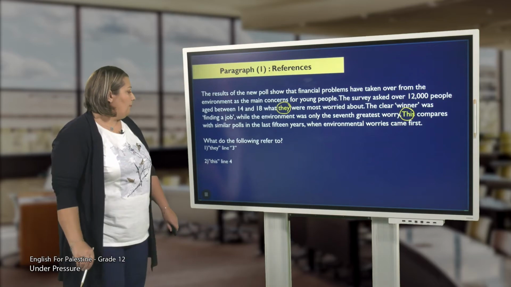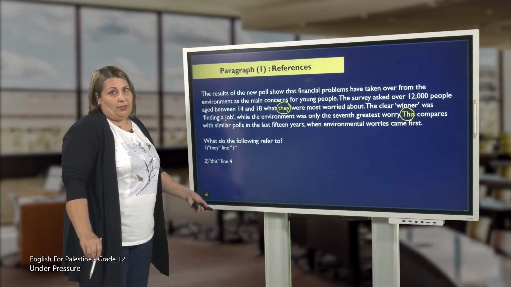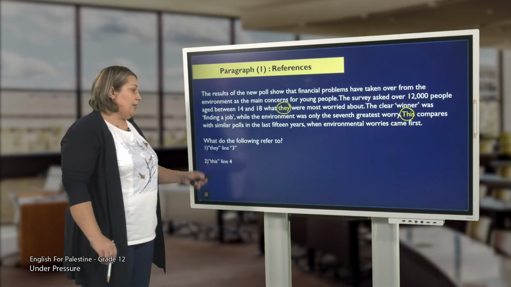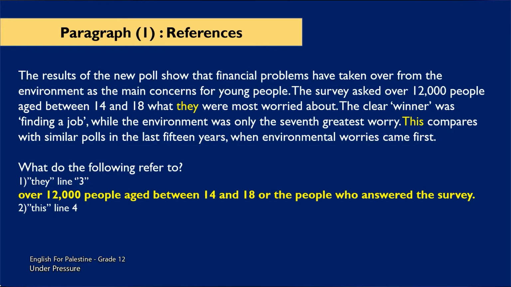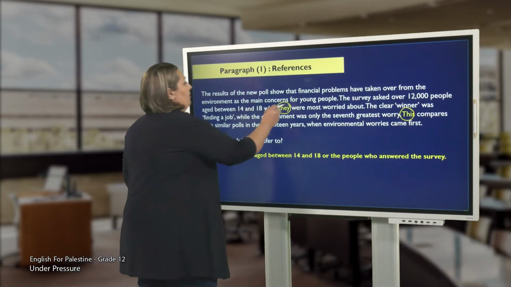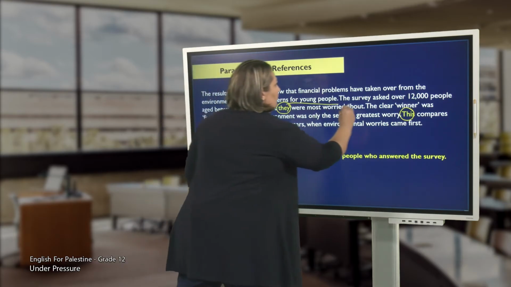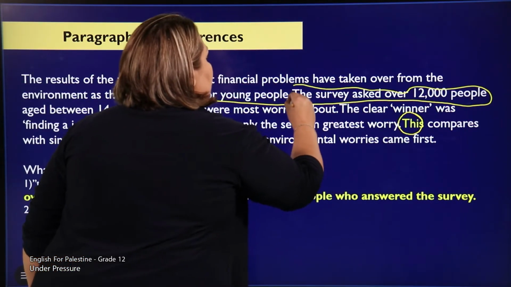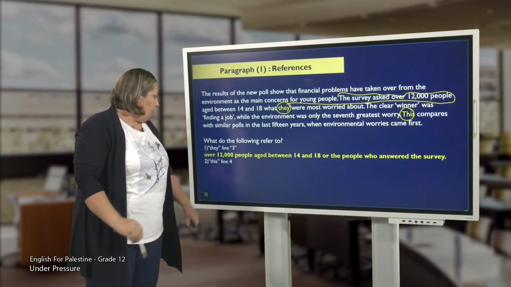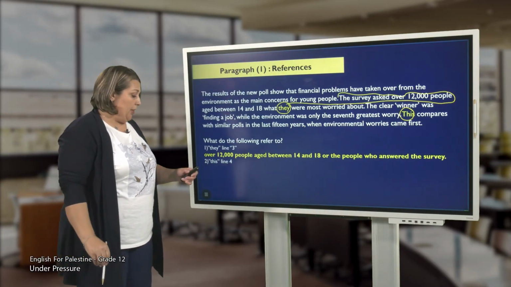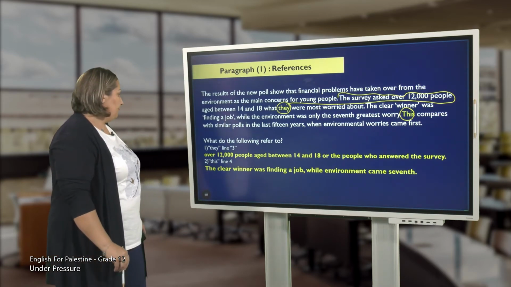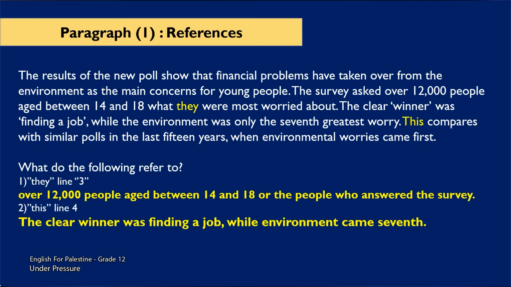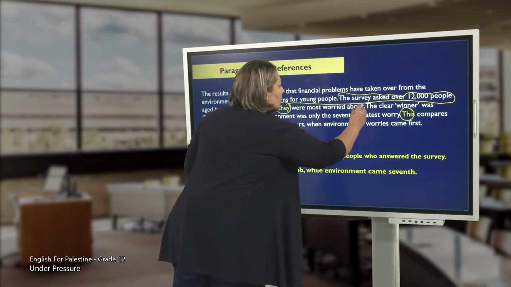I think you have already read this one. Now let's see the answers. They, line 3, refers to over 12,000 people aged between 14 and 18, or the people who answered the survey. And as you can see over here, like this one. Now, number 2, this, which is the demonstrative pronoun, refers to the clear winner was finding a job while environment came 7th. And of course, as you can see, here it is our answer.